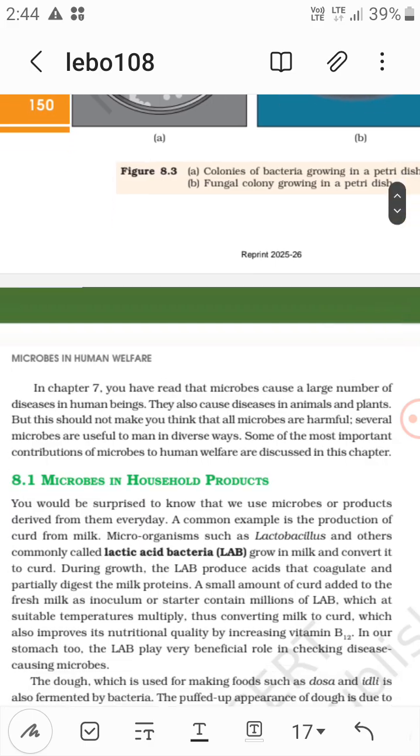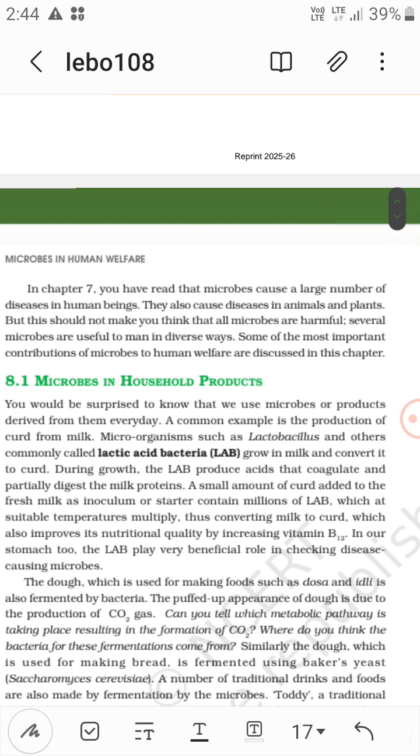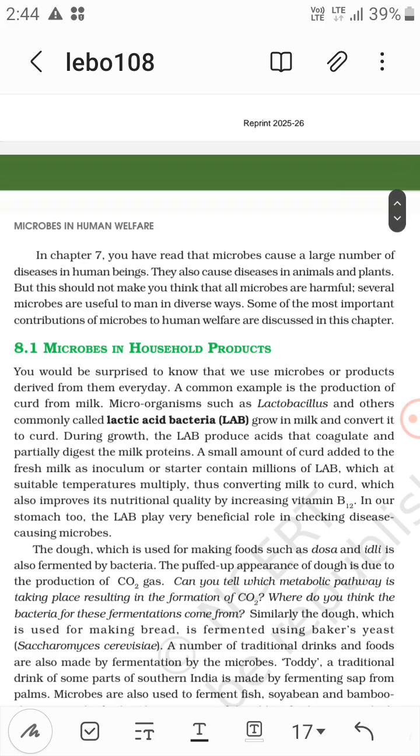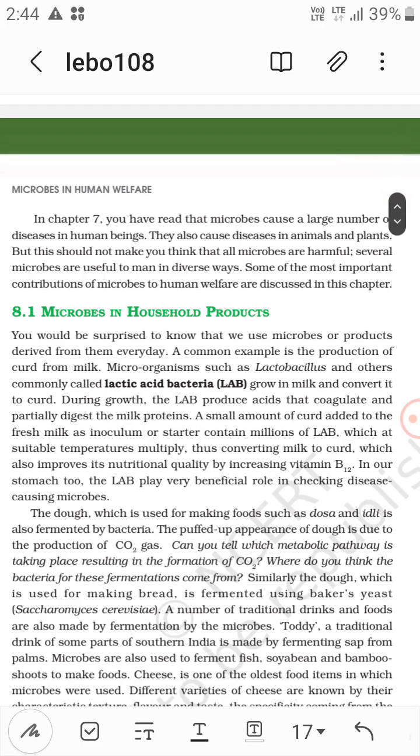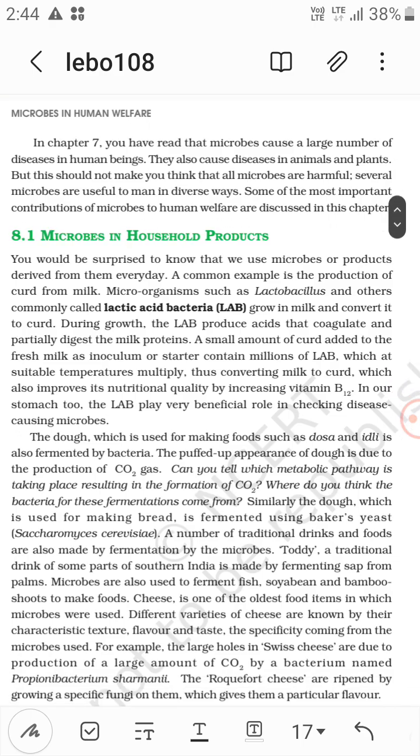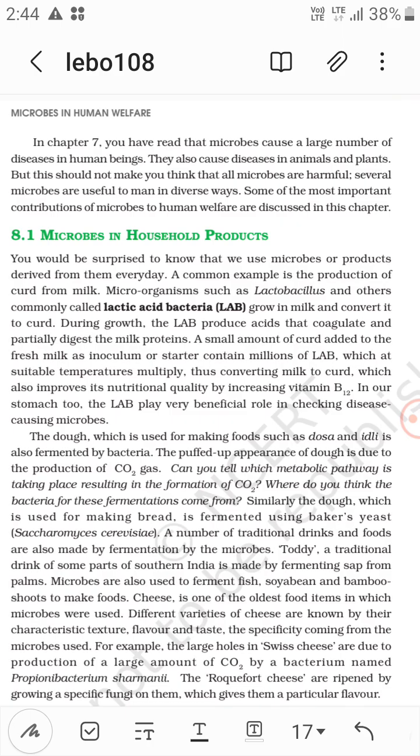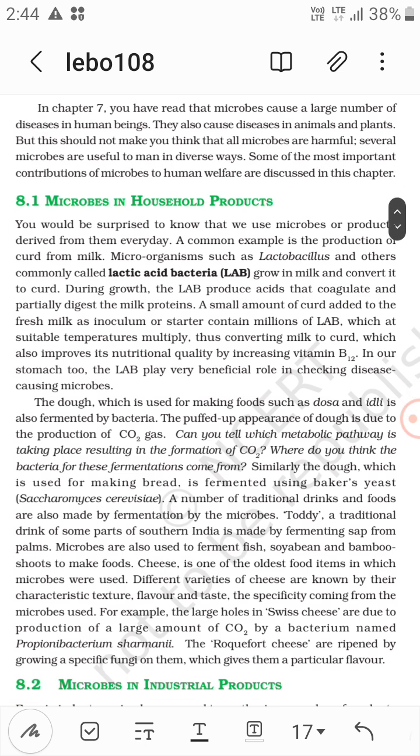Some of the most important contributions now. So microbes in household products. So we use microbes or products derived from them every day. Okay, the production of curd from the milk. Microorganisms such as lactobacillus, commonly called LAB, grow in milk and convert it into curd. So during growth, LAB produce acids that coagulate and partially digest the milk proteins, and a small amount of curd added to the fresh milk as inoculum or starter contains millions of lactic acid bacteria, which at suitable temperatures multiply, thus converting milk to curd, which also improves its nutritional quality by increasing vitamin B12.